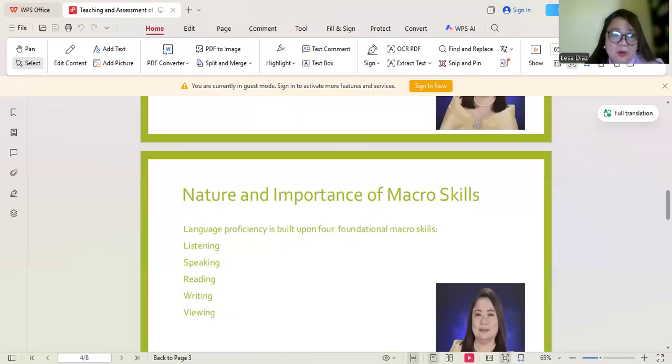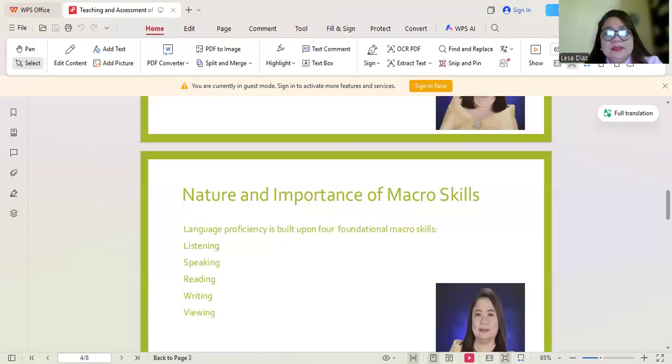So they are called macro. Why? Because they represent broad, overarching categories of language use as opposed to micro skills, which are the smaller, discrete components of language, such as grammar rules, vocabulary words, phonemes, and punctuation.